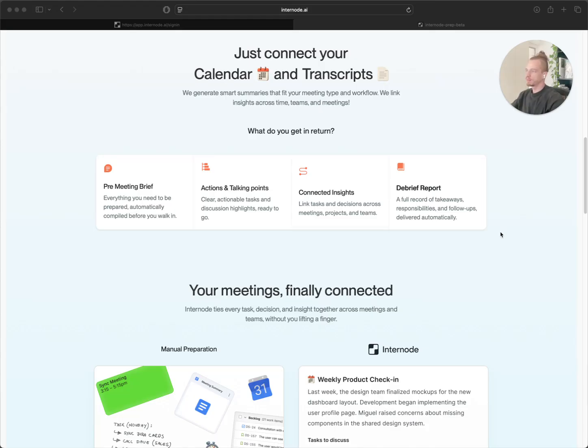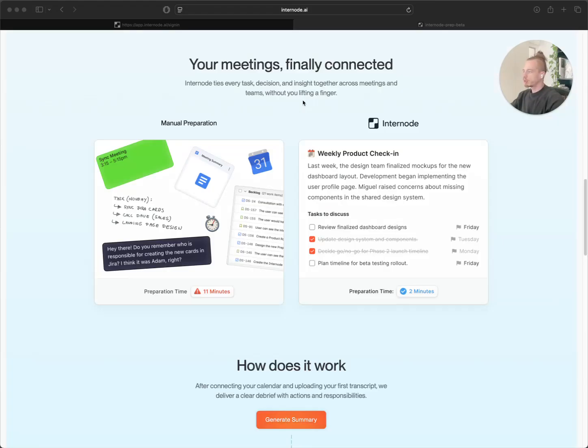The reason why we are developing Internode is to make sure that you don't spend a lot of time on prepping for meetings, and also to make sure that no ideas, knowledge pieces, or tasks are forgotten. So with Internode, we can make sure that your preparation time is significantly lower than previously.